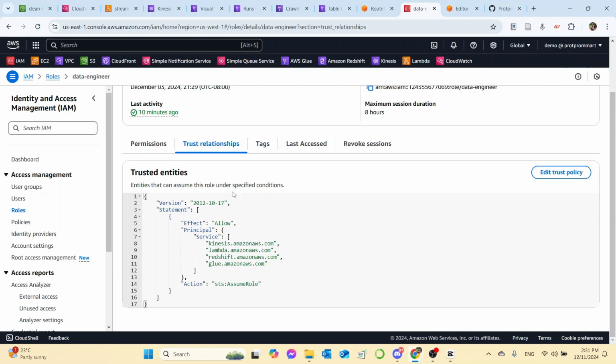Another thing to keep in mind is fixing the trust relationship JSON document. If you do not put in the trust relationship for the services, then you won't be able to attach the role to the Amazon services. So in here, for services, I want to include Kinesis, Lambda, Redshift, and Glue.